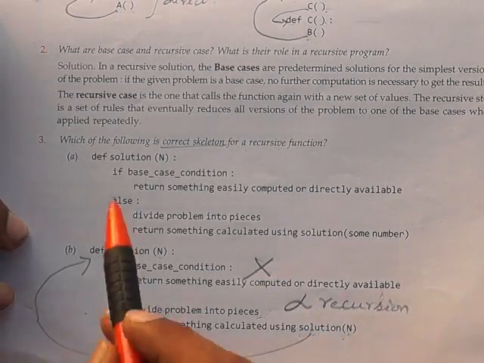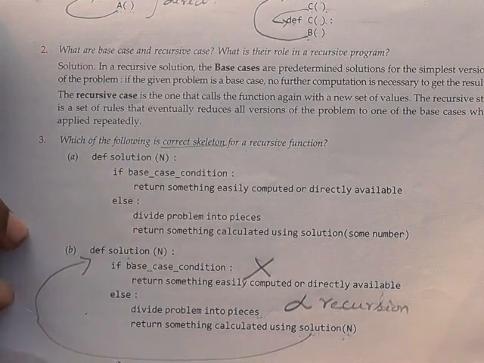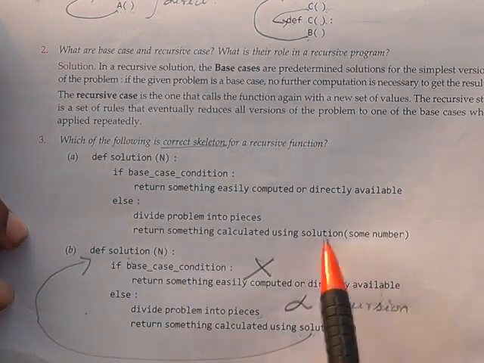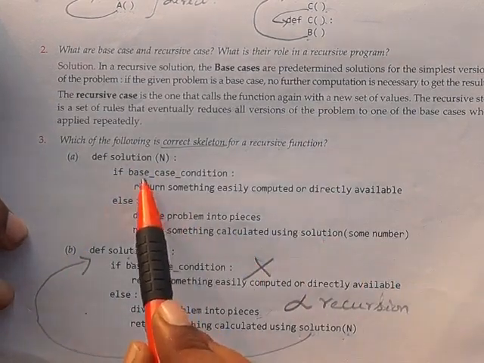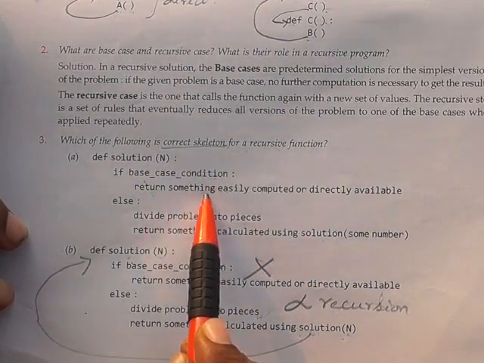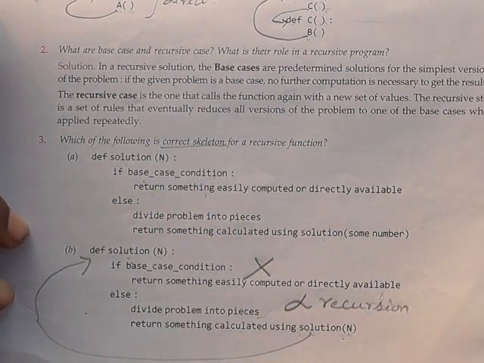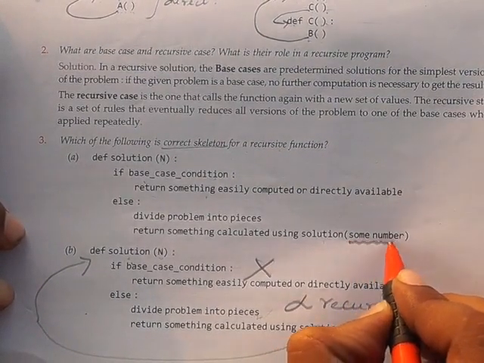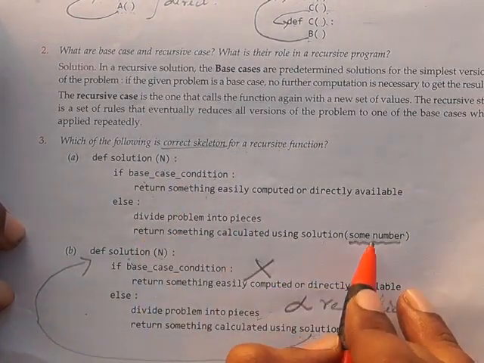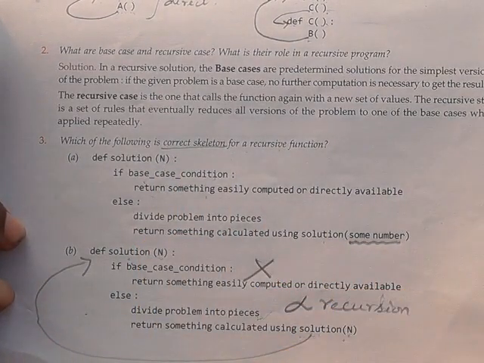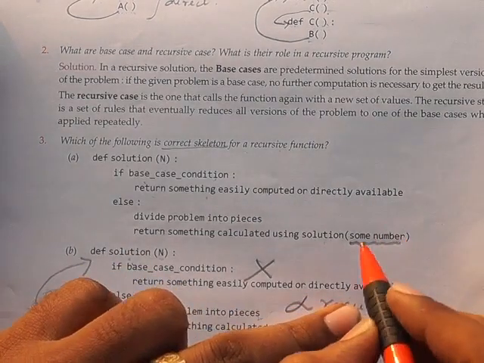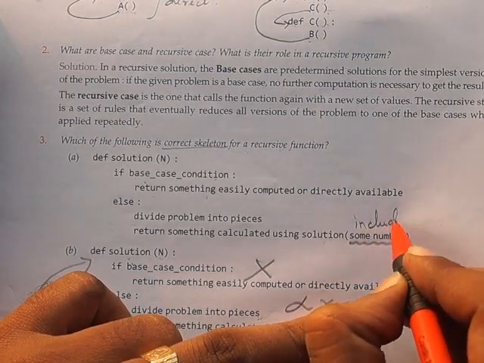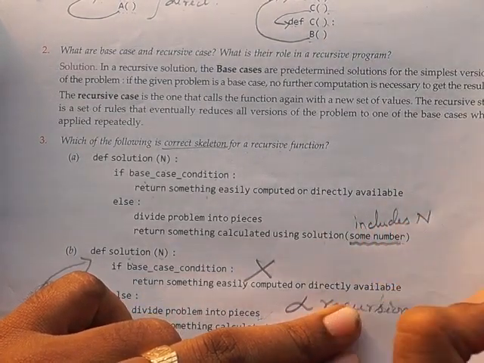Now you come to option A. Here what is the error? Of course solution n is there, here also solution some number is there, then the base condition is there, the return statement is there. Then what is the problem? Yes, the problem lies here. Some number here, n here, some number, is it right? No sir, you may ask. Some number means it includes n also.